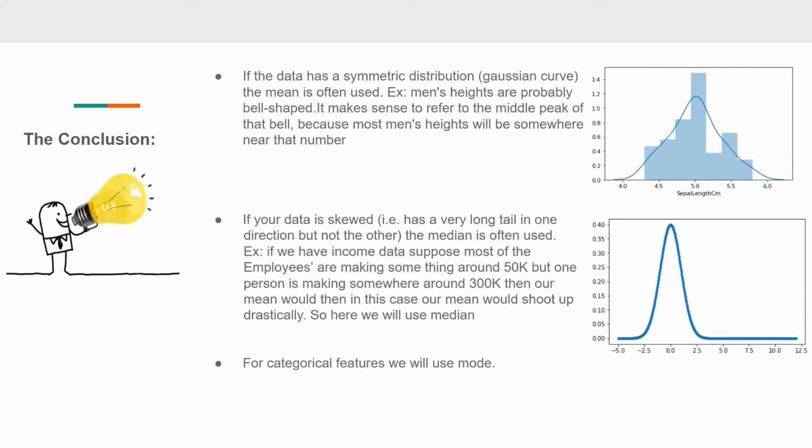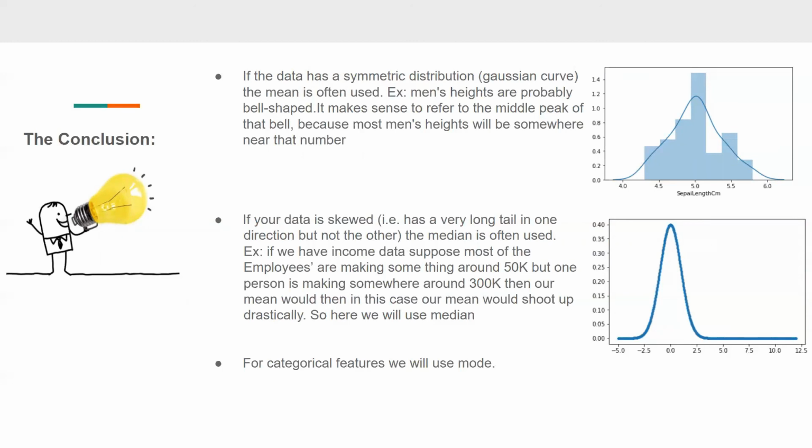Okay, so here we have the example of men's height. If we have men's height in our data set, then probably we get the bell-shaped curve. It makes more sense to refer to the middle peak of that bell because most men's heights will be somewhere around that number, right?